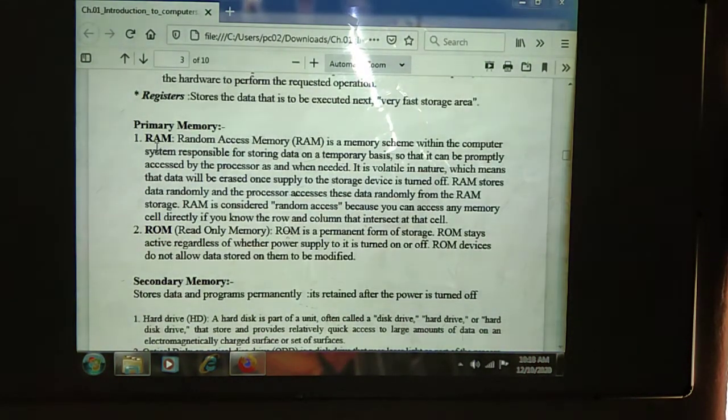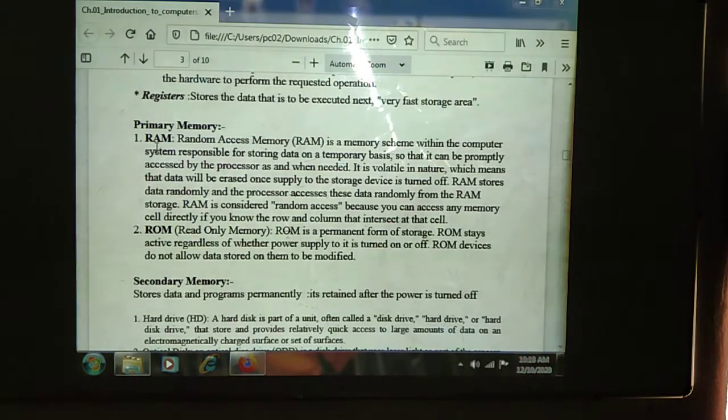RAM is considered random access because you can access any memory cell directly if you know the row and column that intersect at each cell. Here the data is stored in a manner where RAM is divided into rows and columns. First the first row is filled, then the second row, and so on. That is the use of the RAM.